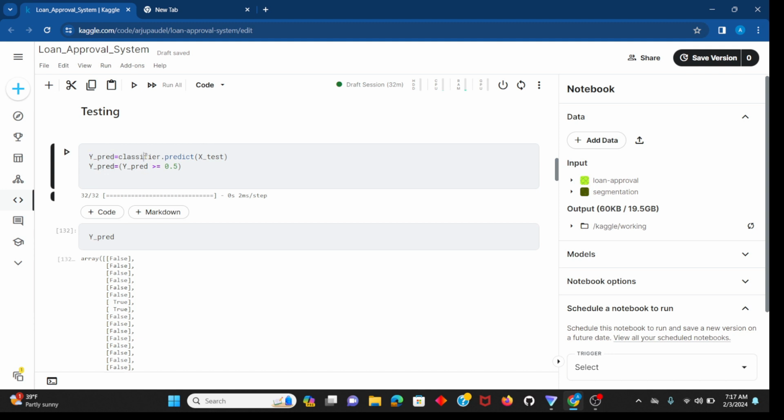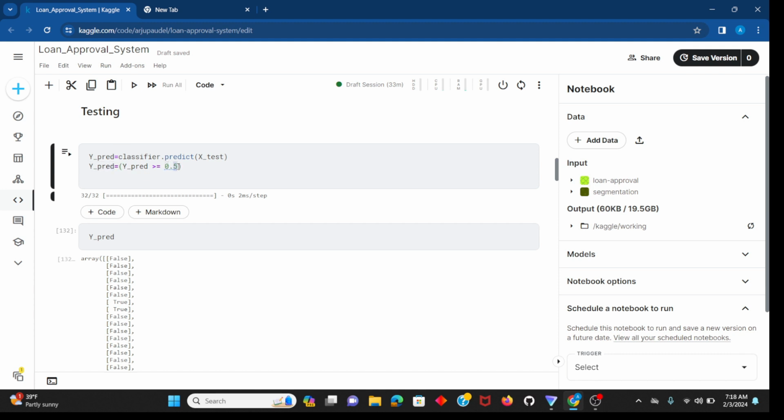What we're doing here is applying the predict method to x_test, and I'm storing the predicted values into y_pred. It will contain numeric values, a list of numeric values. If y_pred is greater than or equal to 0.5, it is considered as True, and otherwise it is considered as False.